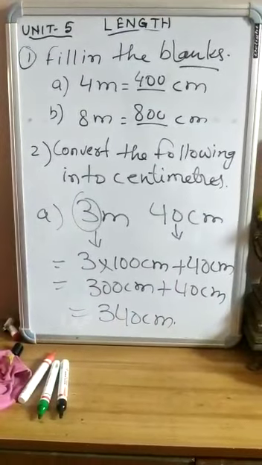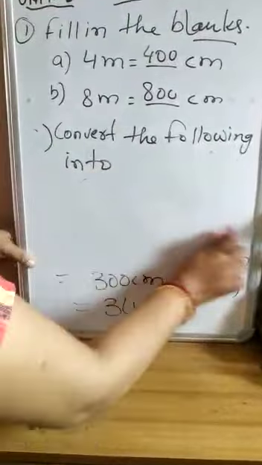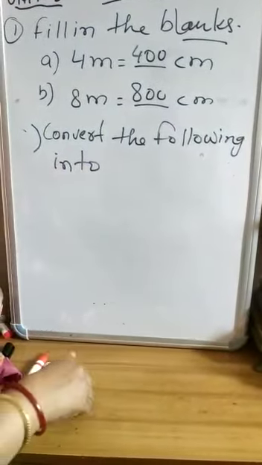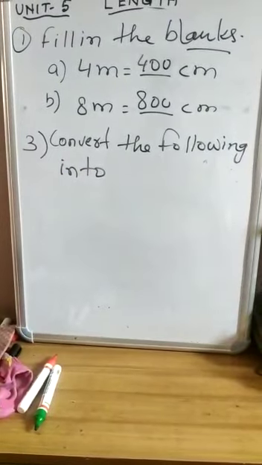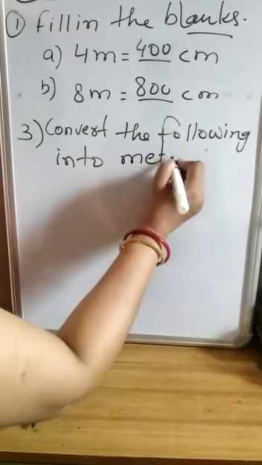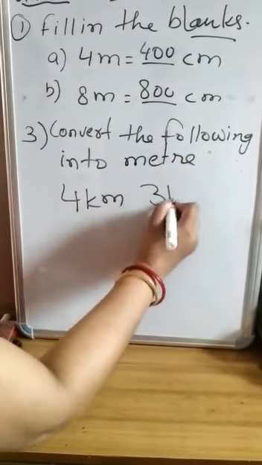And now in question number 3, convert the following into meter. Okay, so here 4 kilometer and 315 meter.